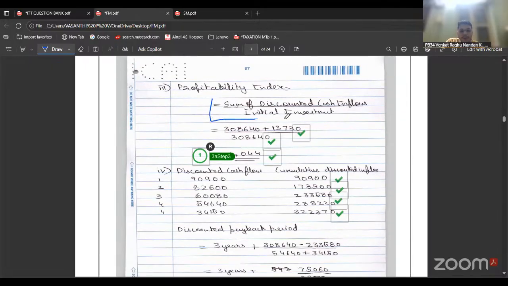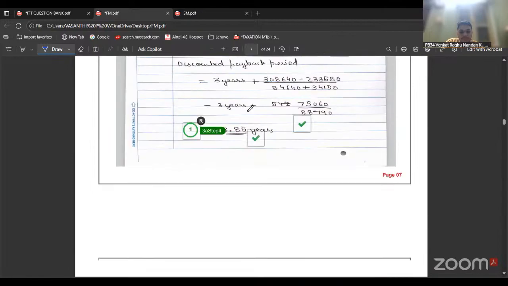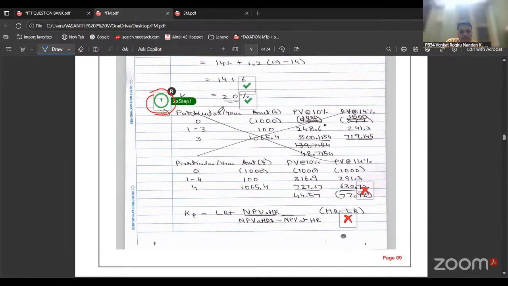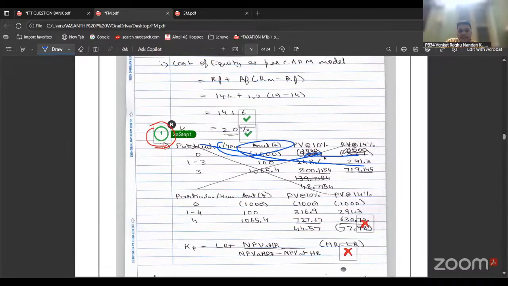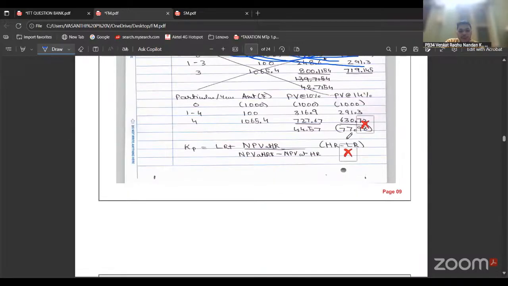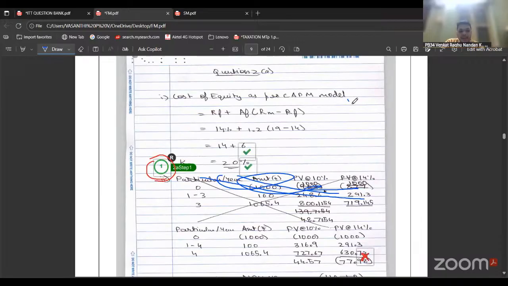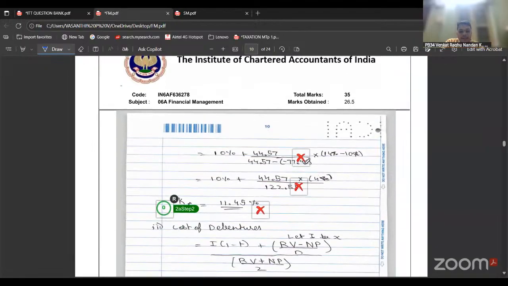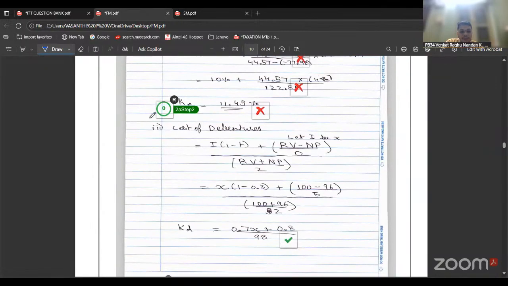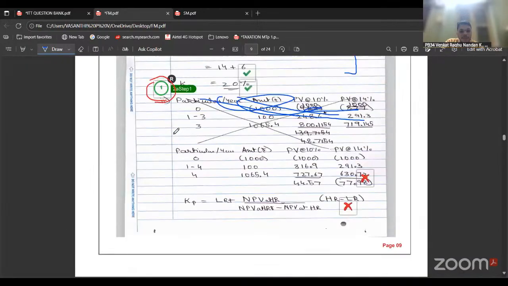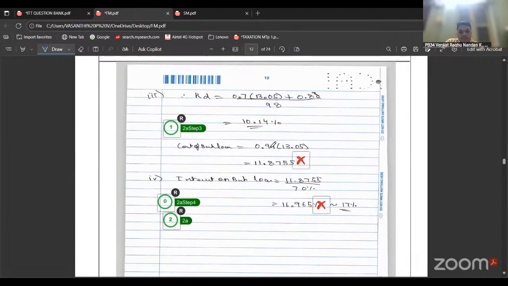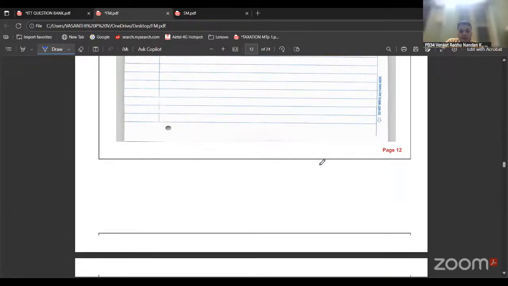And same, writing formulas here. Even if you're cutting something, one simple line would be more than sufficient rather than scratching it like this. They would understand it. Here, he has rightly written the first step, so they have given marks to him, but he has made some mistakes in the second and third steps, so they have not given the marks. You can see step 2 they haven't given marks, but for step 1 they have. So in this way, they would allot the marks.